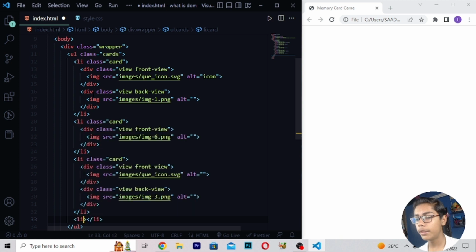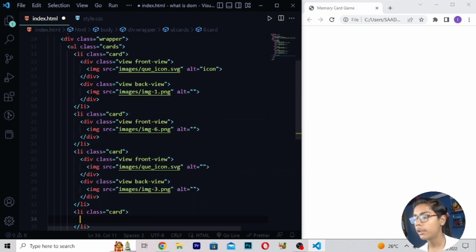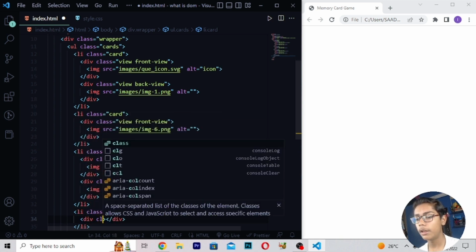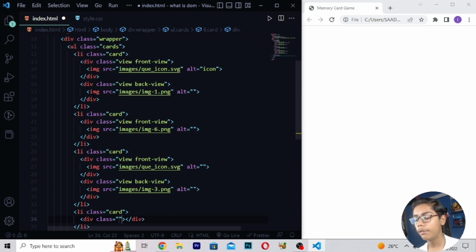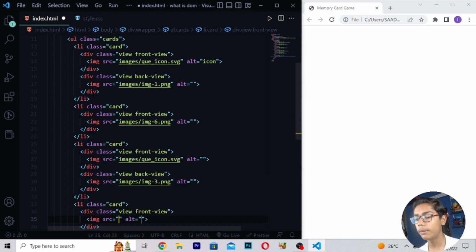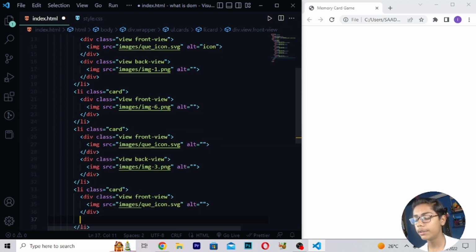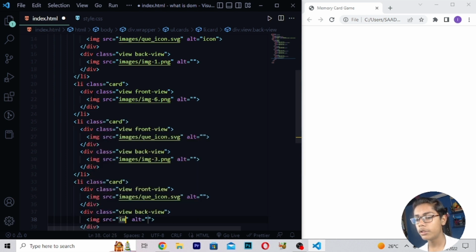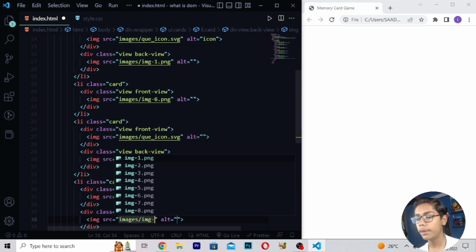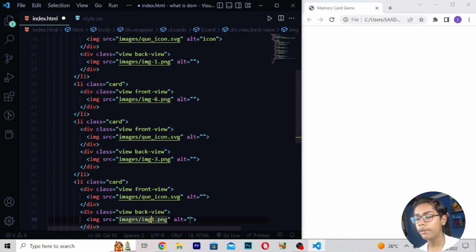Then here I will be writing li class card, then right here div class, then here I will be writing view, then I'll be writing front view like this, then here I'll be writing images slash qicon.svg, right here div class, and right here back view like this. Now when you've written this, here I will be writing images slash, right here image-2. So here I will be now just writing image-2 here like this.